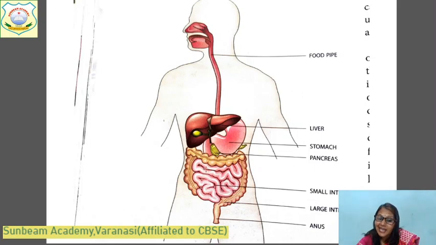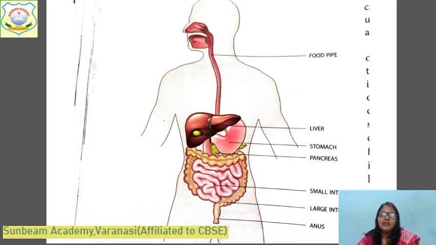And the undigested part passes from the small intestine to the large intestine. Okay, here the water is absorbed, and the solid waste is given out of the body through the part called the anus.